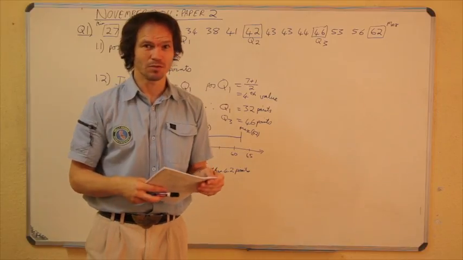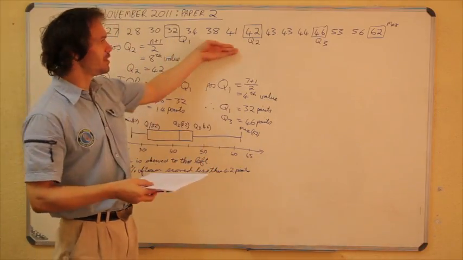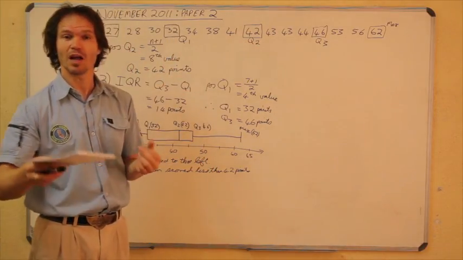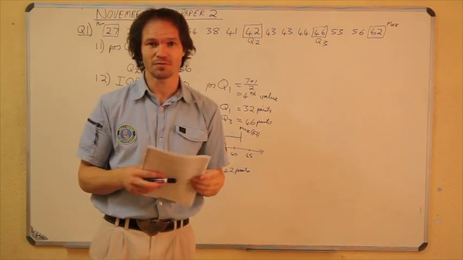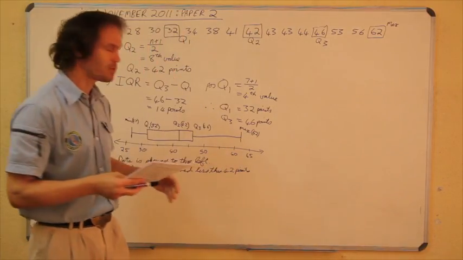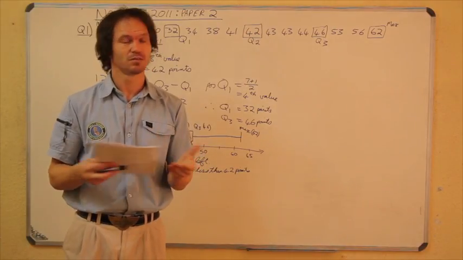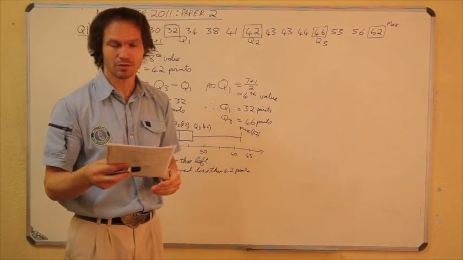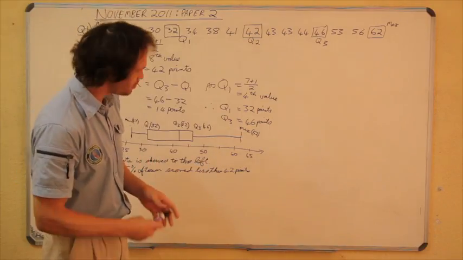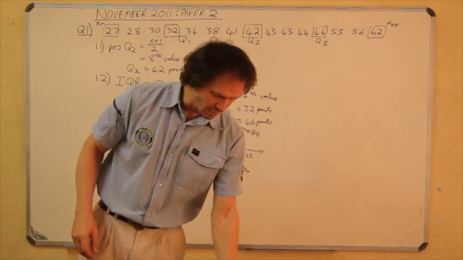So if you have knowledge and you can actually tell people what you think of this, you're allowed to do that. This is a subjective question. That's why I'm not going to write more. Whatever you write, just make sure you can substantiate it, and that will earn you the marks. Right, let's look at the mark allocation. That's the end of question 1.